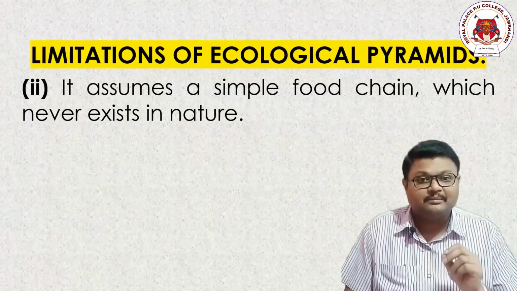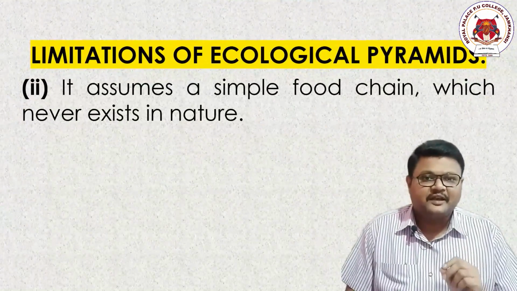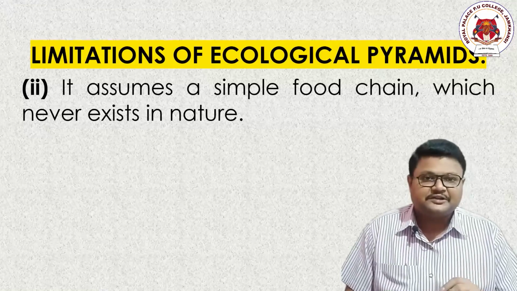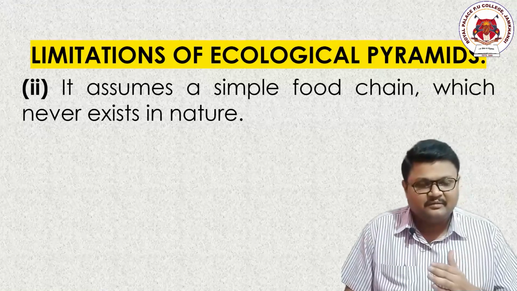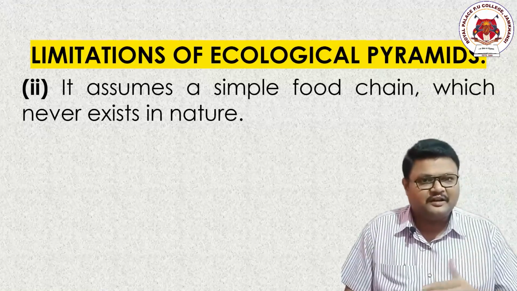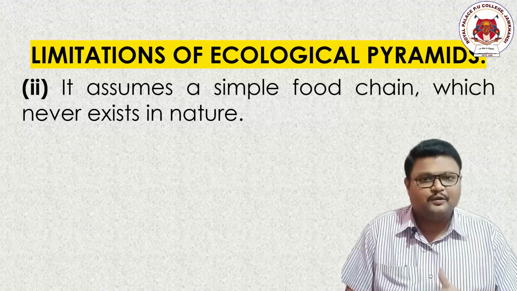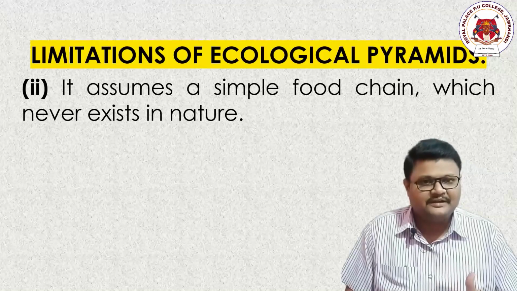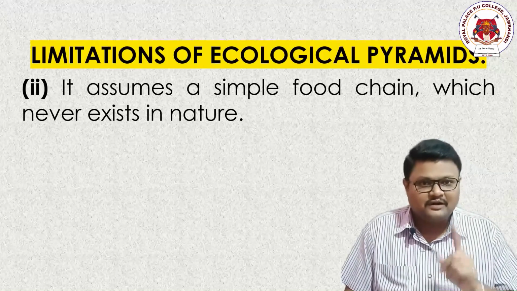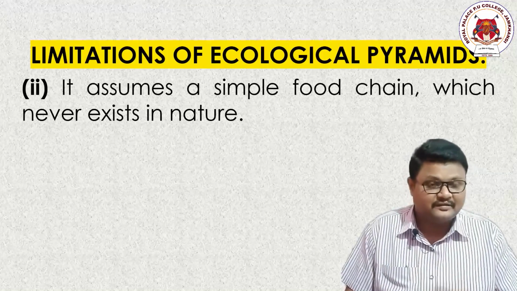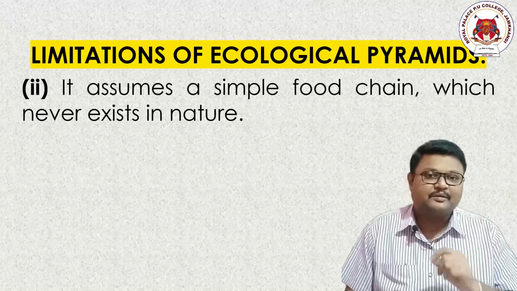Let us go to point number 2. Ecological pyramids explain the relationship between producer and consumer. Good. They say that from producer to consumer there are so many stages and there is a flow of number, weight and energy. That is also good. It takes an example of one food chain and explains all these varieties. Done. Here is the problem.